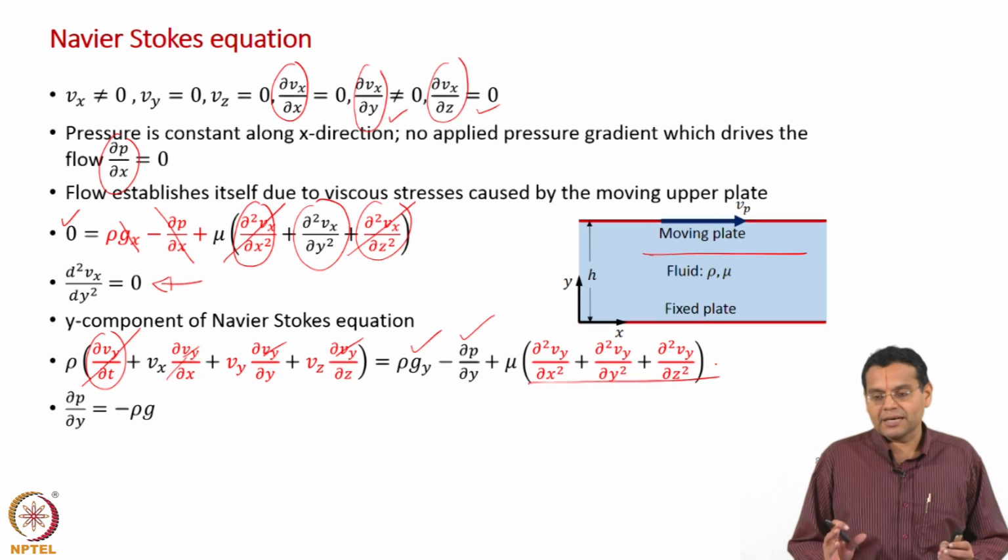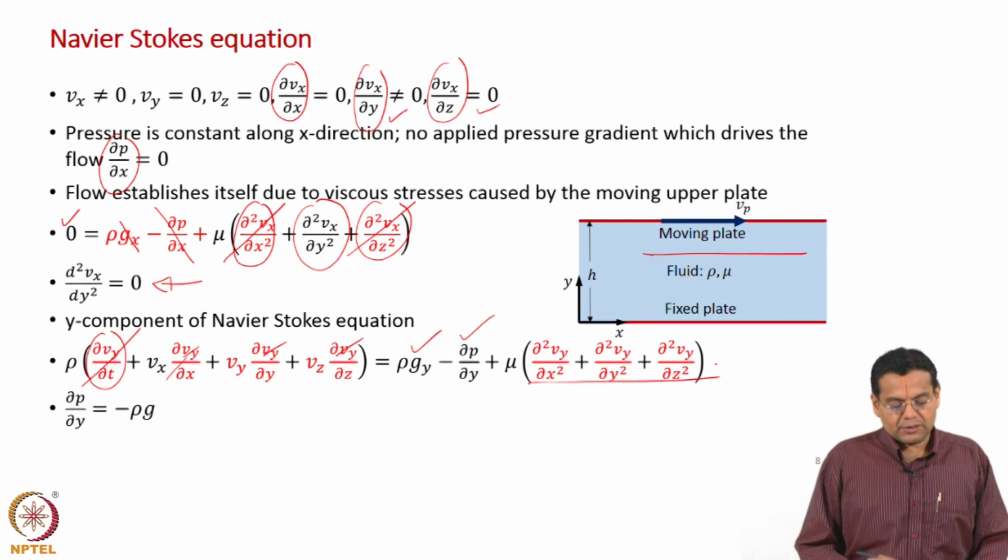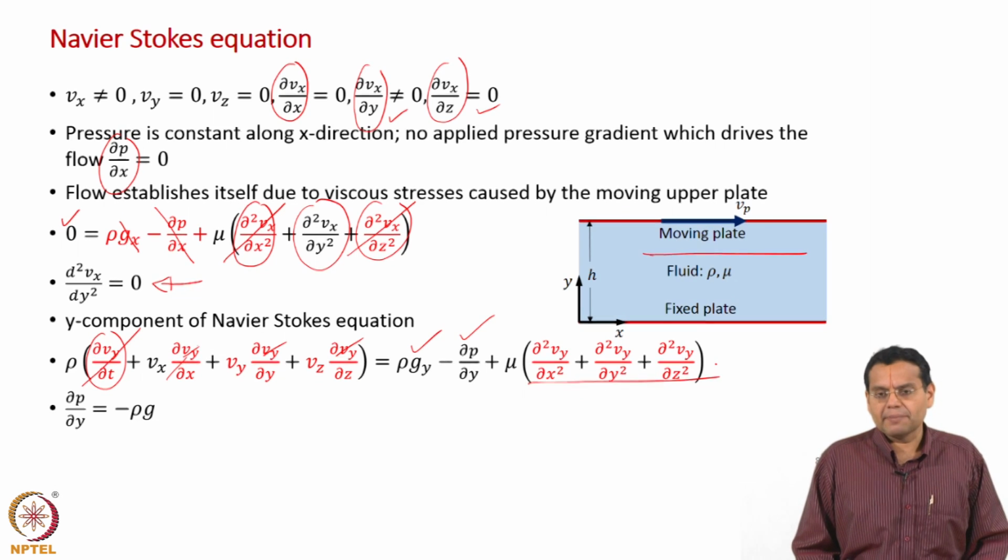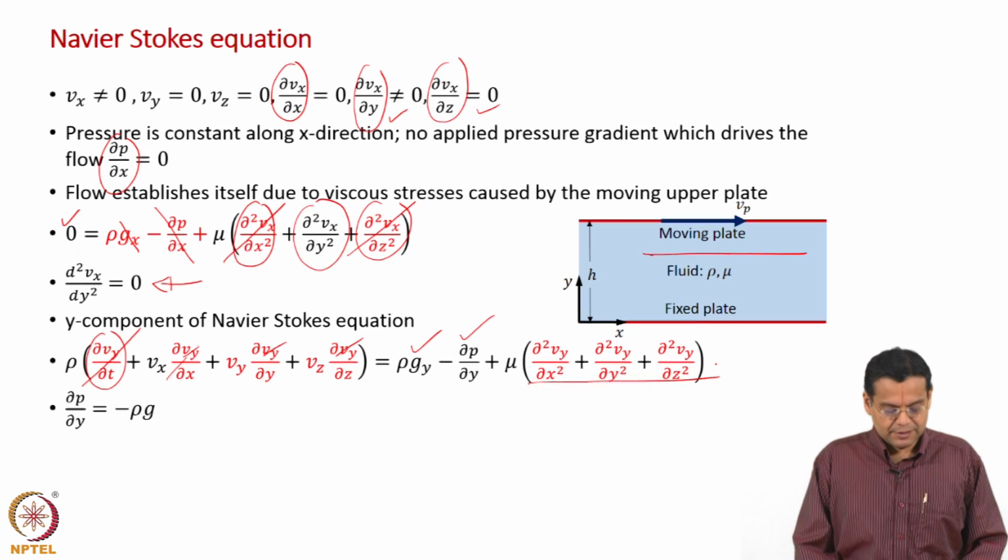Just a hydrostatic balance, the hydrostatic stress and the gravity forces balance each other, same equation which we discussed for fluids at rest along the y direction. Why is that? Because there is no flow along y direction. So, it becomes the same as what I discussed for fluids at rest.